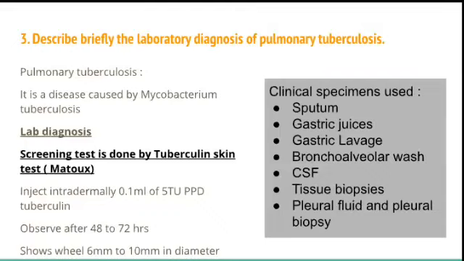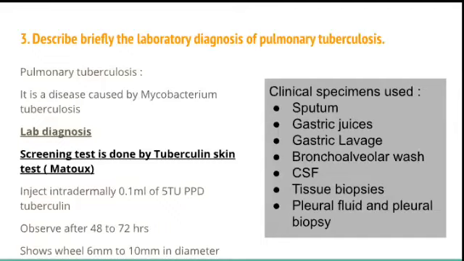So patients with tuberculosis, you can expect that they may have tuberculosis in the lung, or gastrointestinal or meningeal tuberculosis. So we will be taking samples from the sputum, gastric juices, gastric lavage, bronchoalveolar wash, CSF, tissues or pleural fluid. So you can list down the clinical specimens used for laboratory diagnosis, and then we will move on to what are all the lab tests done for pulmonary tuberculosis.